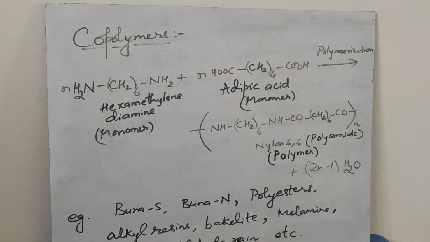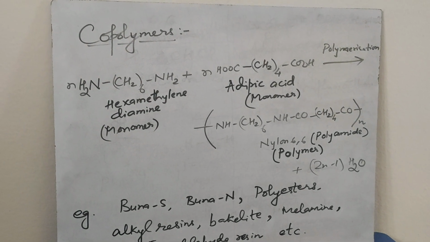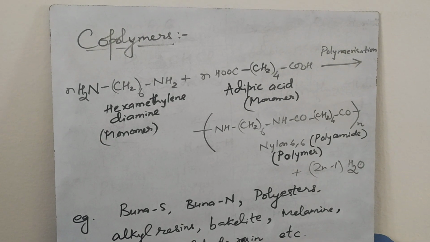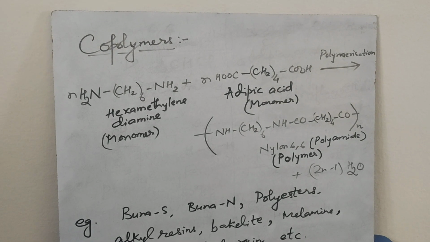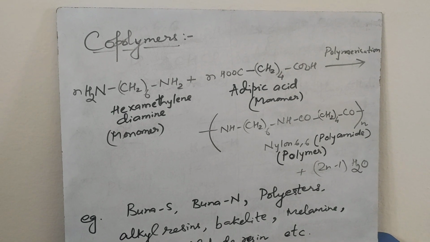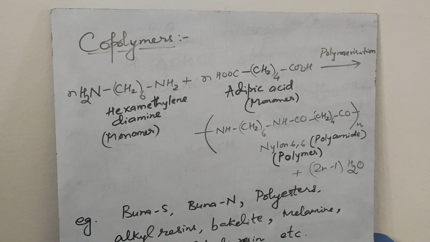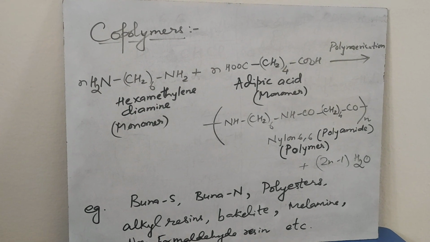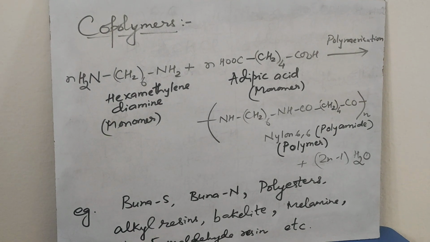Buna S is a copolymer of 1,3-butadiene plus styrene. Buna N is a copolymer of 1,3-butadiene plus acrylonitrile. Polyester, one of the most important polyesters is terylene, also called Dacron. It is a polymer consisting of ethylene glycol plus terephthalic acid. Alkyd resins, bakelite. Bakelite is a polymer of phenol plus formaldehyde. Melamine polymer contains melamine plus formaldehyde. Urea formaldehyde resin contains urea and formaldehyde. So these are all the examples of copolymers.